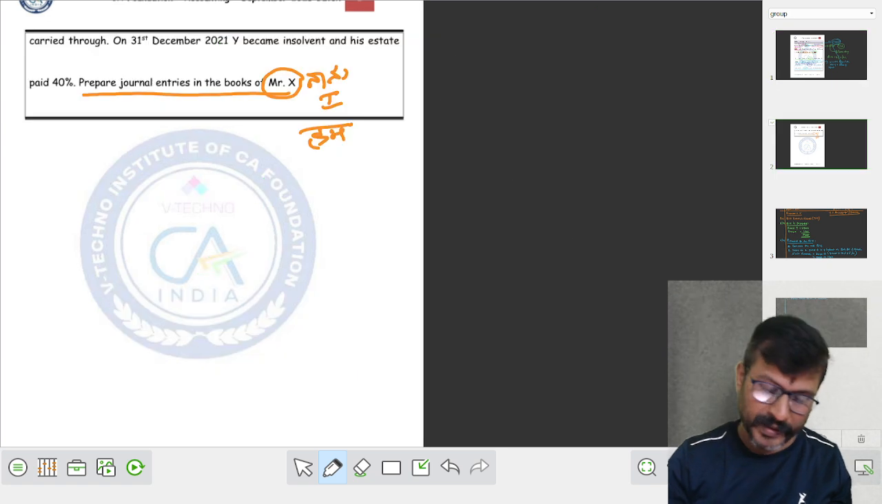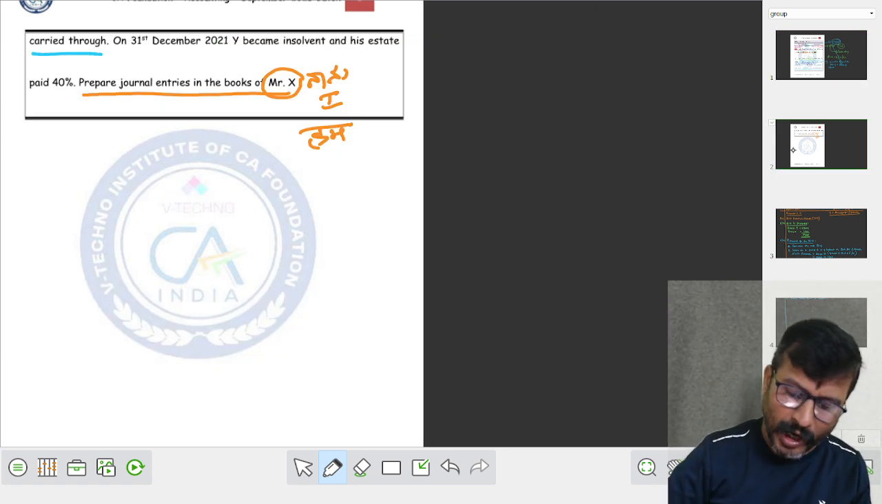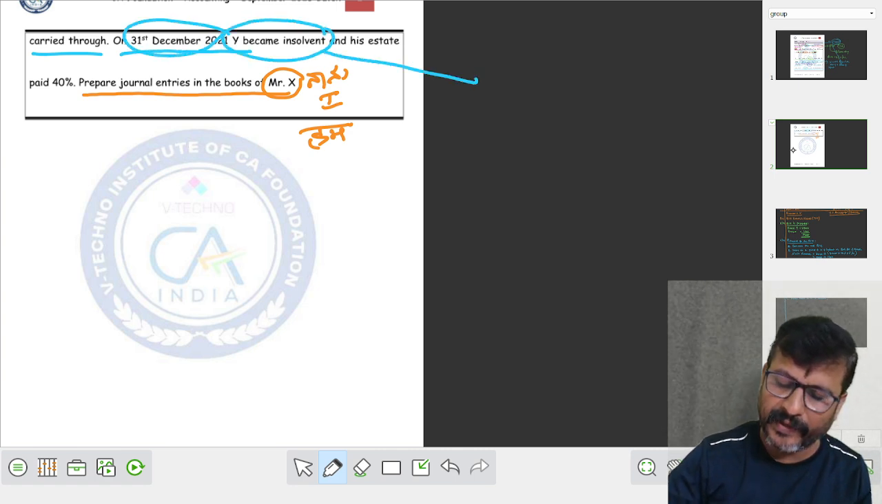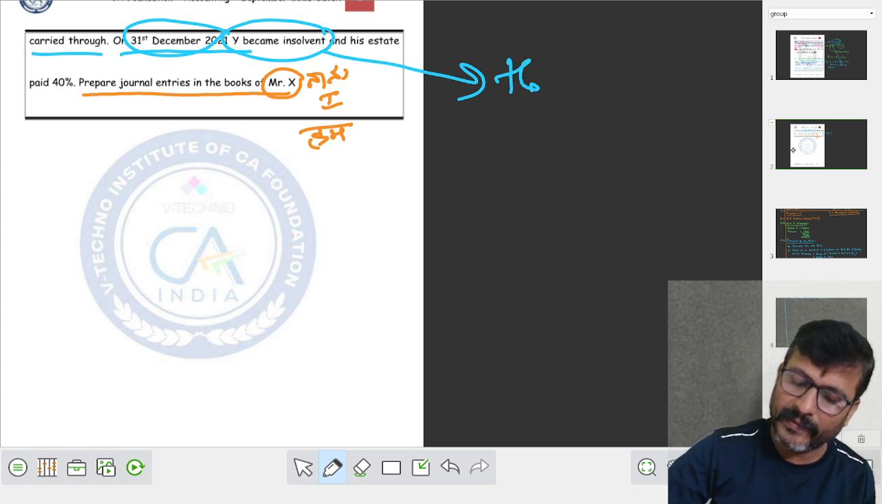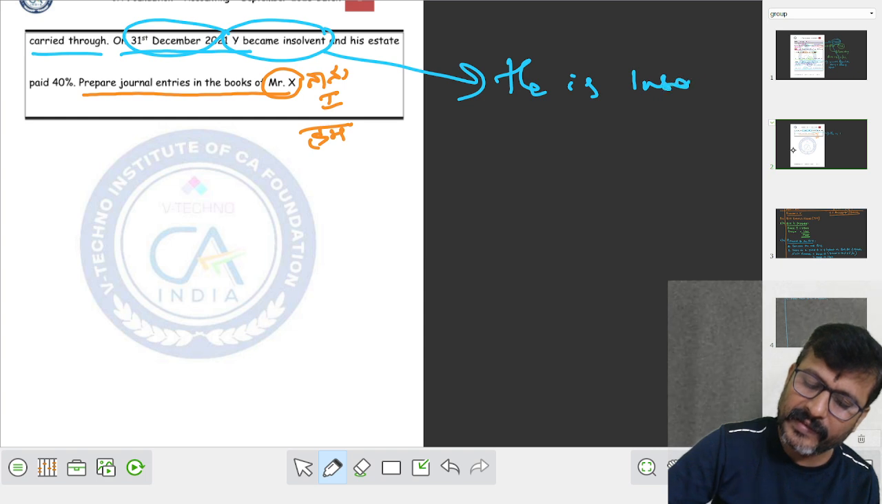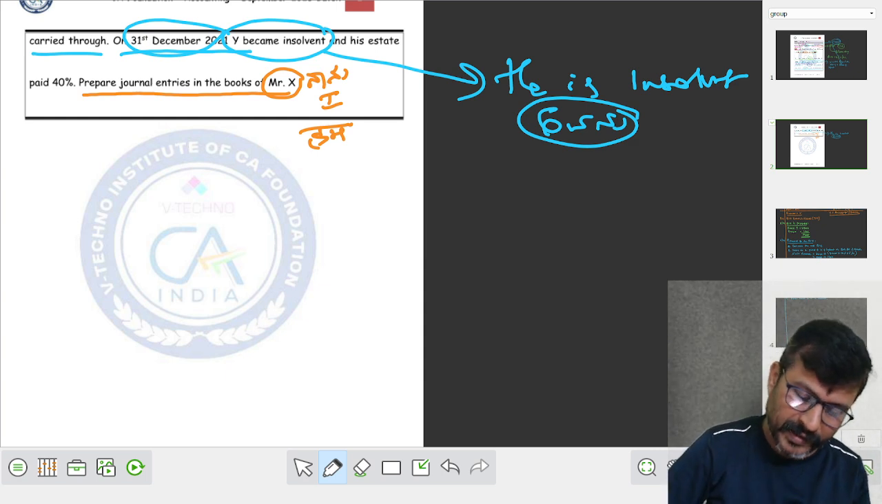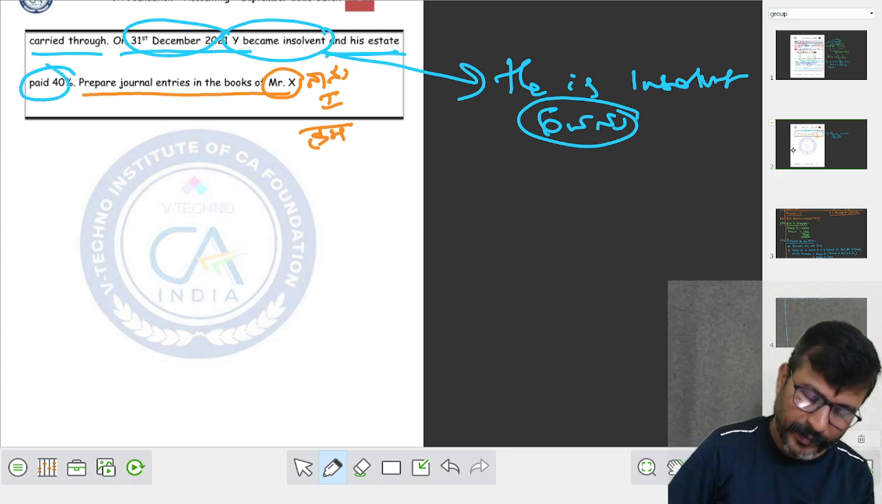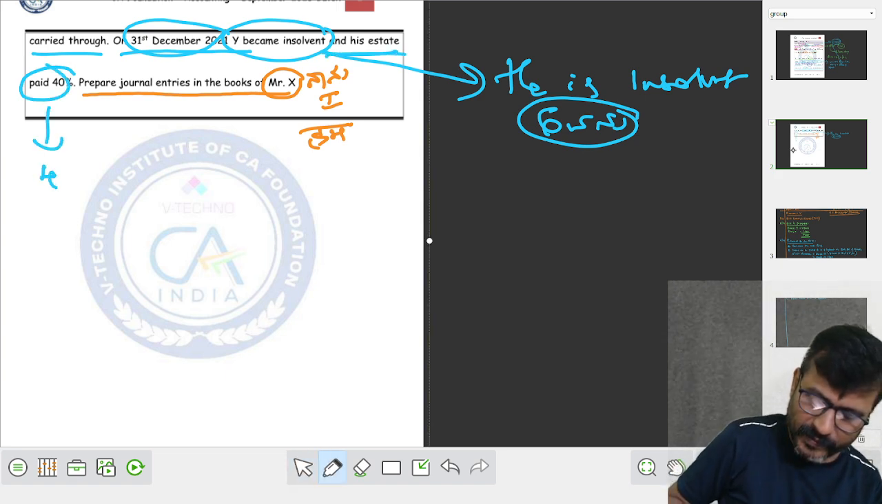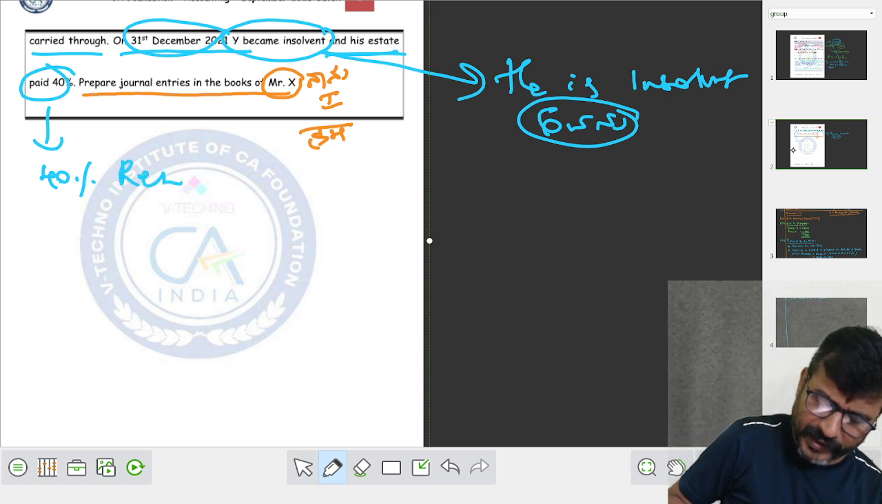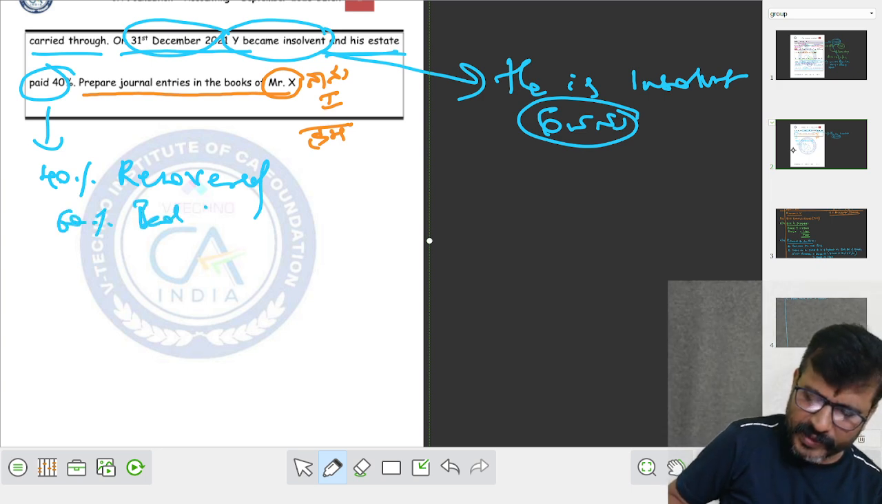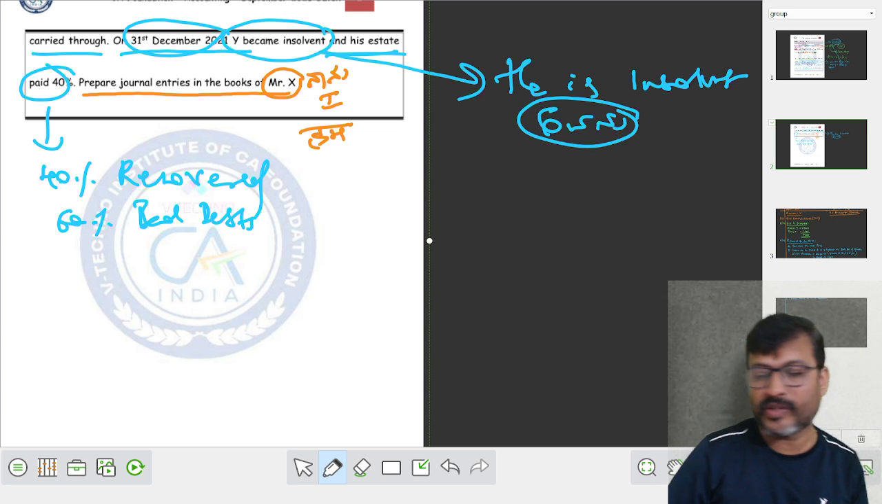These arrangements were carried through. On 31st December 2021, Y becomes insolvent. Who is insolvent? He is insolvent. He means Avanu. When he is insolvent, 40% is paid from his estate. Means 40% is recovered, 60% is bad debts.